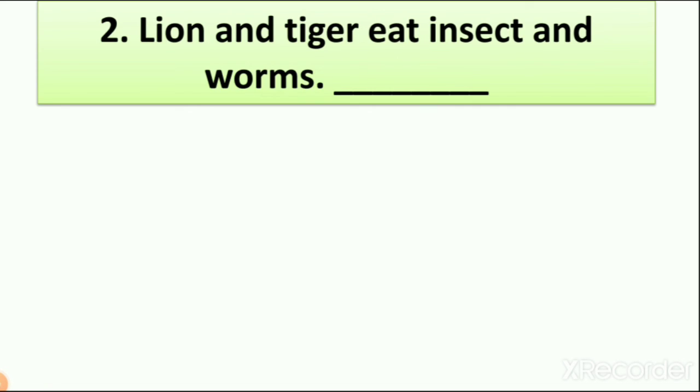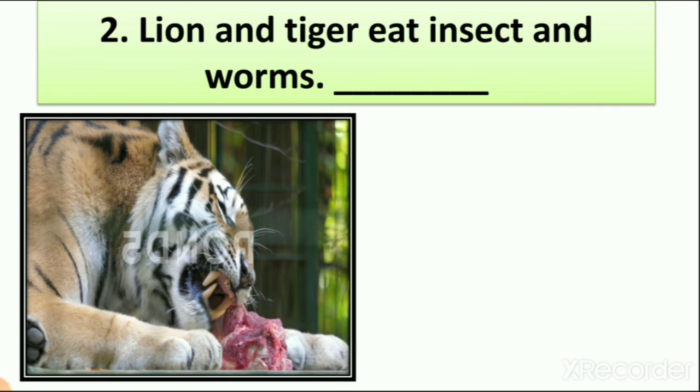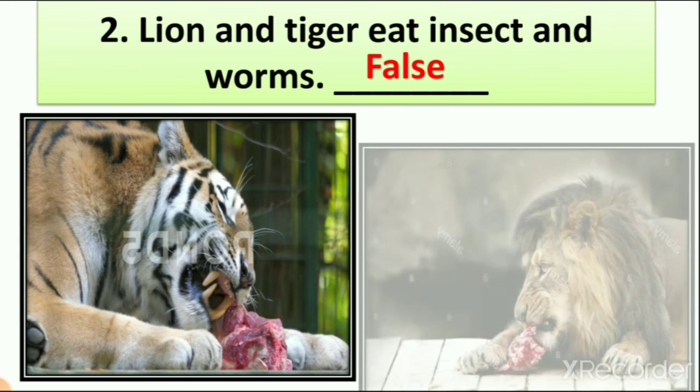Now let's see which is the next one. Lion and tiger eat insects and worms. Now I know that you all are laughing because we all know that lion and tiger are not eating insects and worms, right? So let's see the picture. First is tiger, second is lion, right?